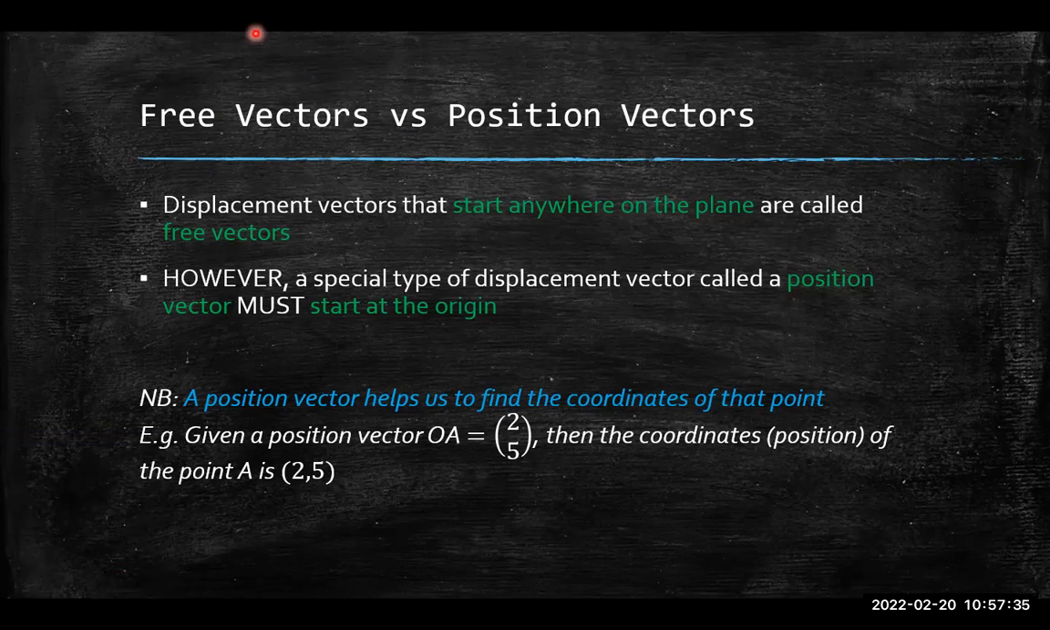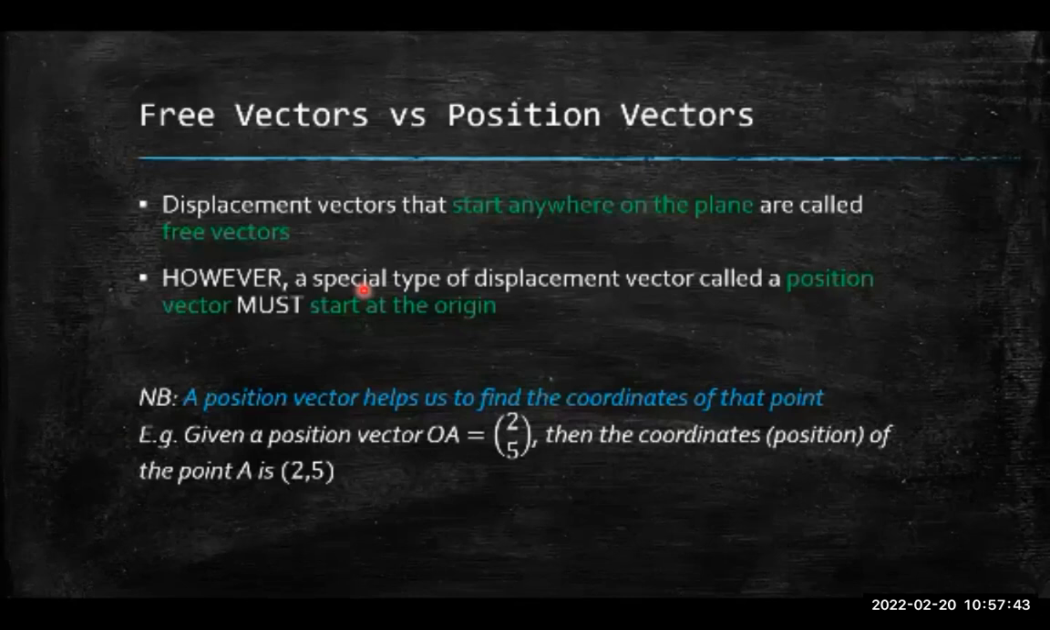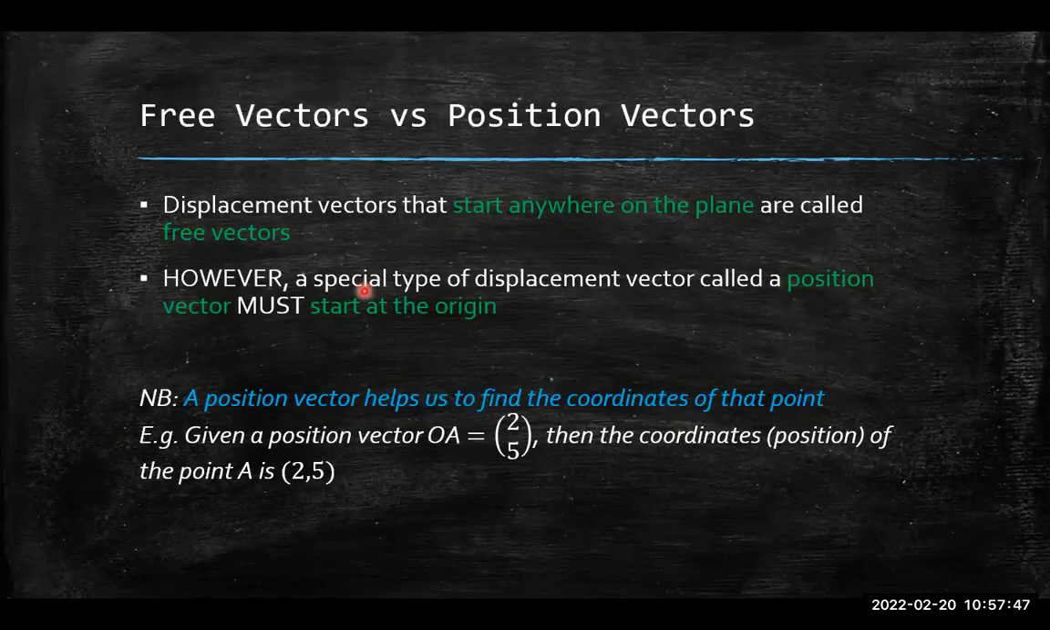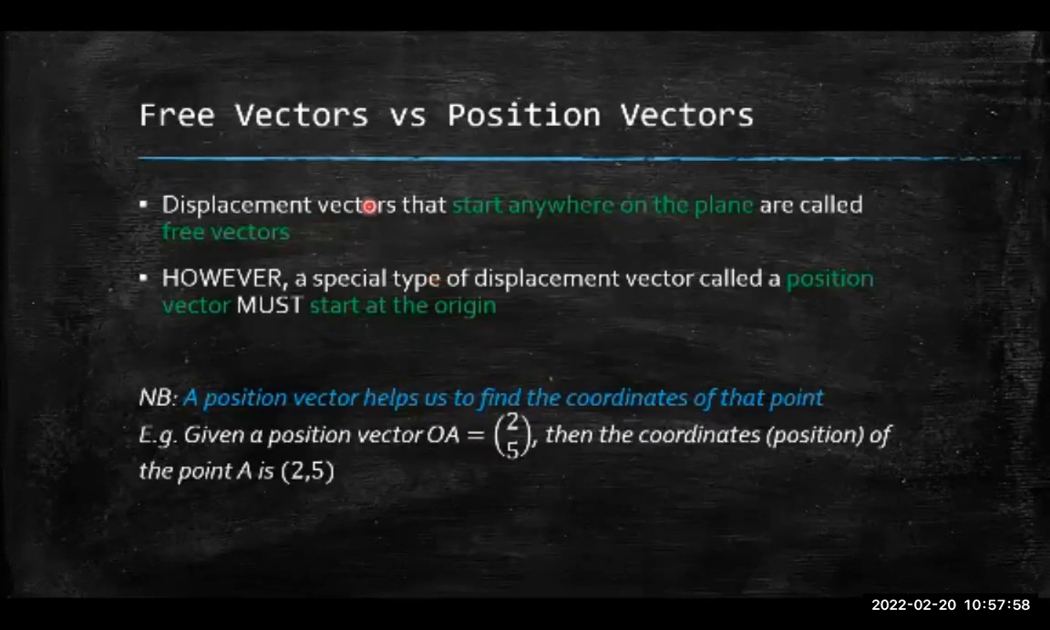Free vectors versus position vectors. So what exactly are free vectors and what are position vectors? Well, you see what we are doing just now? See these vectors that we're doing? They're called displacement vectors, right? That's a broad name, displacement vectors. But there are special types of vectors. They're free vectors and position vectors. So what exactly is a free vector? What is a position vector? Well, you see displacement vectors.